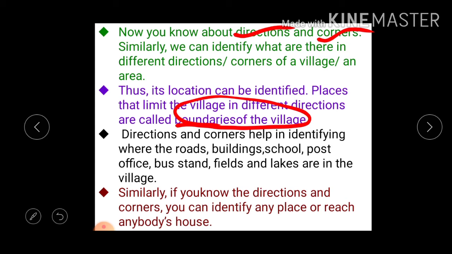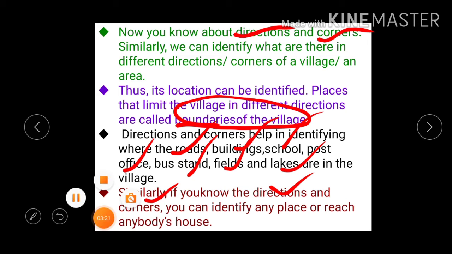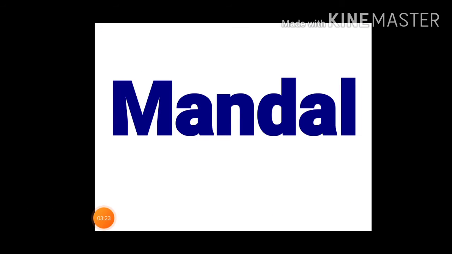The directions and corners help to identify roads, buildings, school, post office, bus stand, fields, lakes. In the same way, by knowing the directions and corners, we can identify any place or reach anybody's house, and if you want to go anywhere you can know the places.